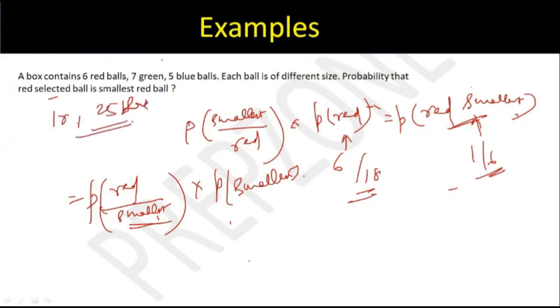Would you say that the probability of red, given it is the smallest ball, will be 1/2? No. So, Sai, what you're saying is that given you have one ball in your hand and it is the smallest ball, what is the probability of it to be red? And you're saying it will be 1/3. 1/3 would have been the answer if the number of balls of red, green, and blue were the same. The number of balls of red, green, and blue are not the same.